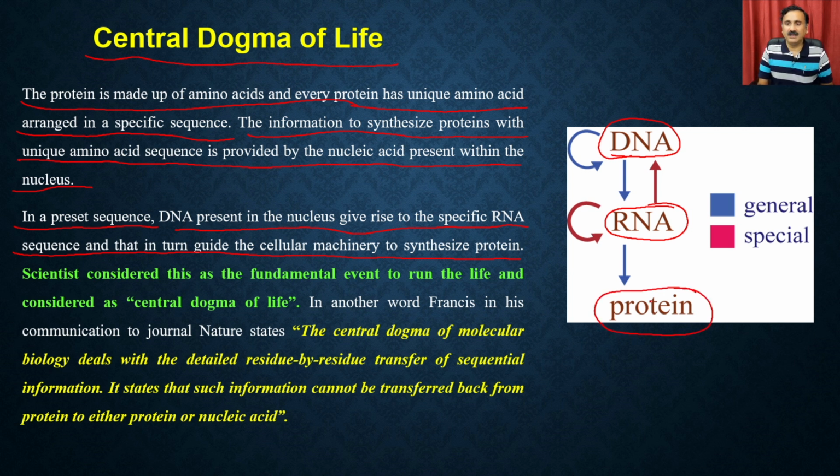That's why, if you want to have the proteins, you first have to synthesize the RNA, and then you have to synthesize the DNA, right? Which means it has to first synthesize the RNA from the DNA, and then from the RNA it is going to synthesize the protein. Scientists consider this as the fundamental event to run life and consider it the central dogma of life, which means it is going to be the central theme of any kind of life-related activities.